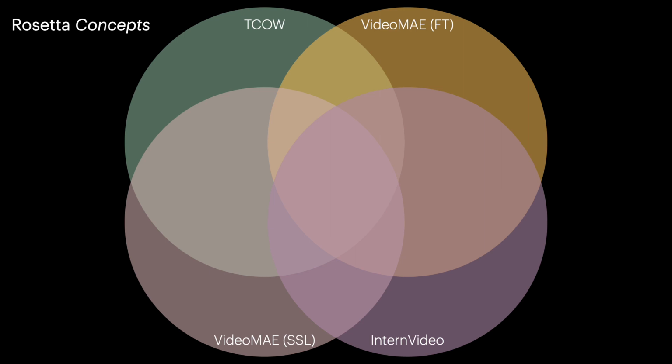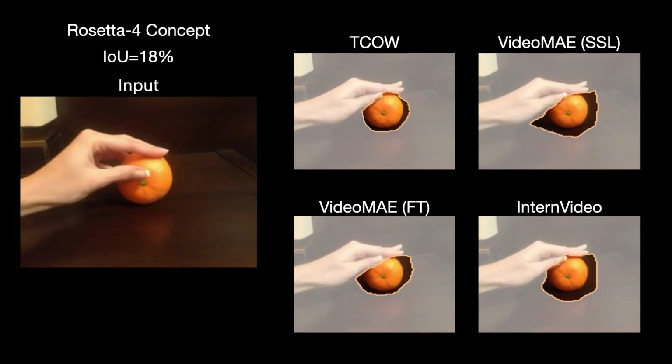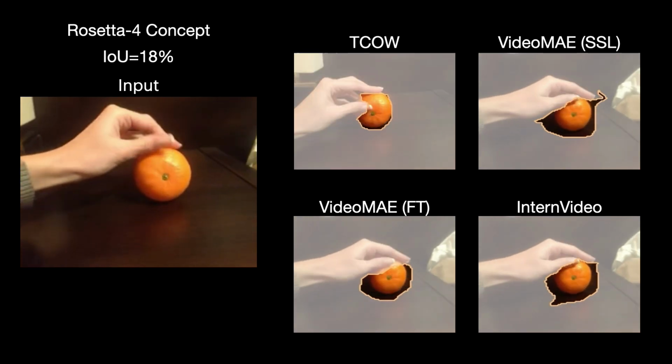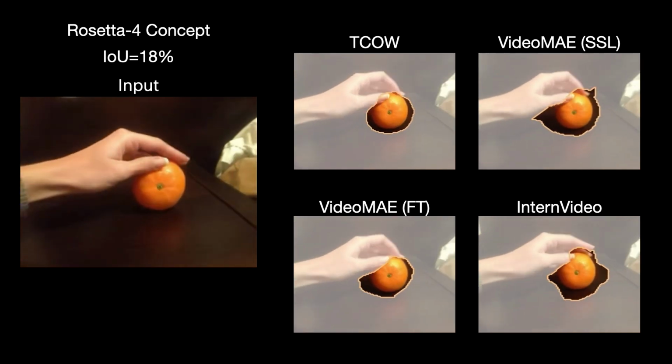We identify Rosetta concepts by looking at the IOU of the tubelets for each concept. If the IOU is above a certain threshold, delta, we consider the concept universal across the 4 models. We also look at subsets of the models such as 3-tuple Rosetta concepts and 2-tuples. Shown is an example of a Rosetta concept shared by all 4 models capturing rolling objects with an IOU of 18%. We find many other interesting concepts throughout the model.